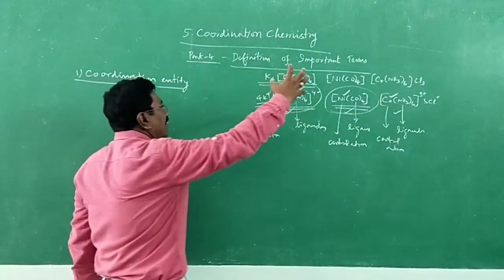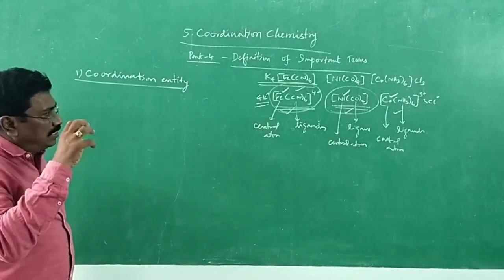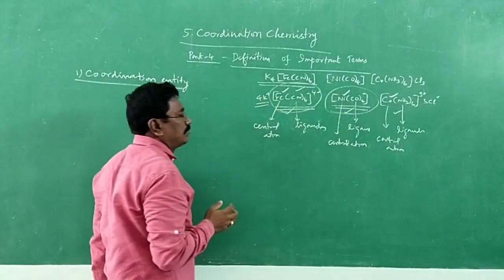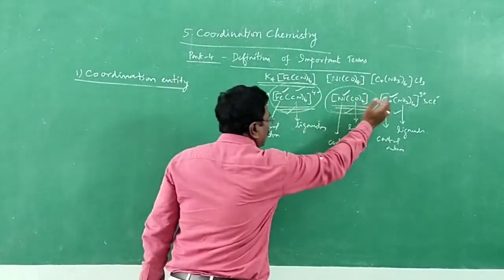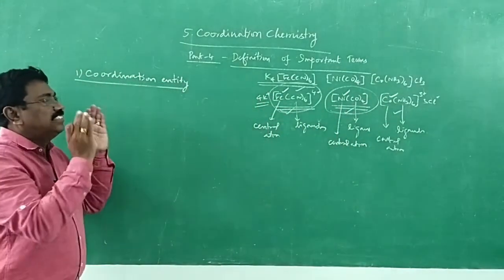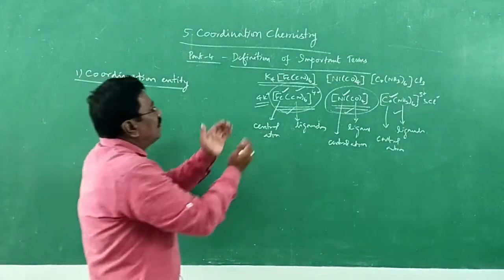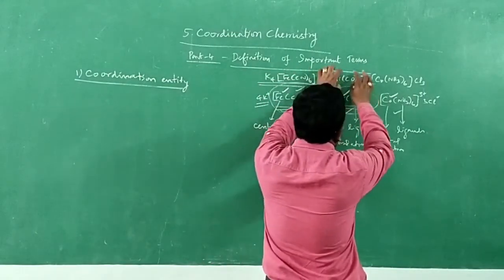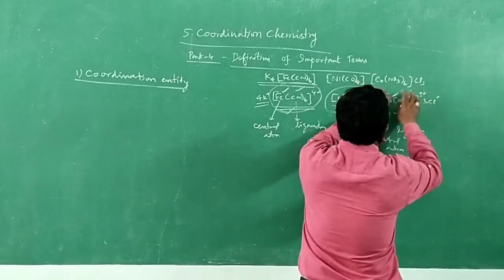So, a coordination entity is an ion or neutral molecule comprising a central metal atom or ion and the array of atoms or group of atoms, that is ligands, attached to it. That is known as a coordination entity. Now, what is the coordination entity? [Fe(CN)6]4- is the coordination entity in this compound. Ni(CO)4 is the coordination entity in this molecule. [Co(NH3)6]3+ is the coordination entity in this molecule.